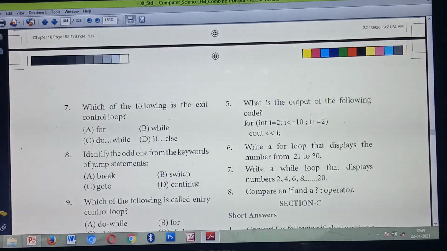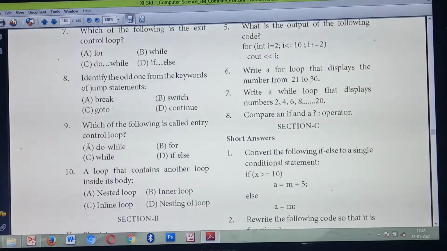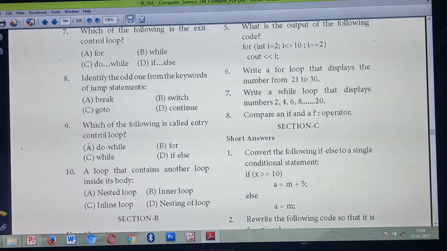Then eighth question answer is option B, switch. Then ninth question answer is option A, do while. Tenth question answer is option A, nested loop.